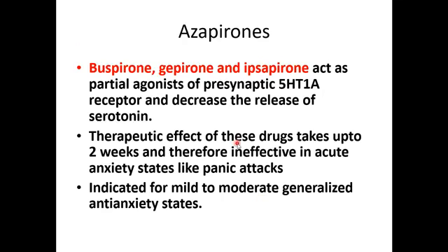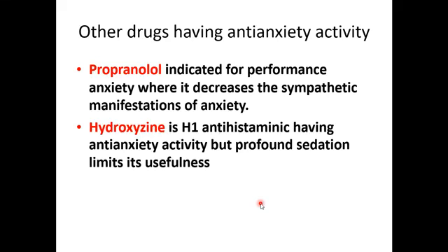Buspirone, gepirone, and ipsapirone act as partial agonists at the presynaptic 5-HT1A receptor. They decrease the release of serotonin, and because of that they treat anxiety. But the therapeutic effect takes up to 2 weeks, so they are ineffective in acute anxiety states. They are useful for chronic anxiety and indicated for mild to moderate generalized anxiety states.